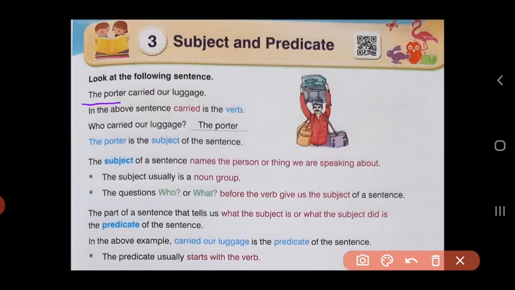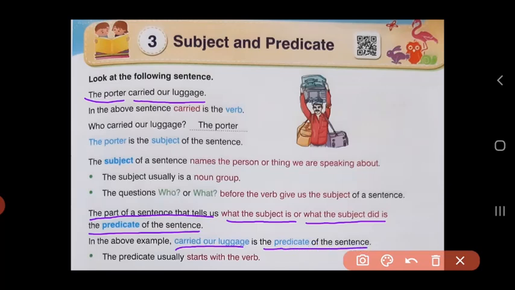Now let's look at what is predicate. The part of the sentence that tells us what the subject is or what the subject did is called the predicate of the sentence. So here children, our subject is the porter. But what did the porter do? Carried our luggage. So carried our luggage becomes the predicate of the sentence.